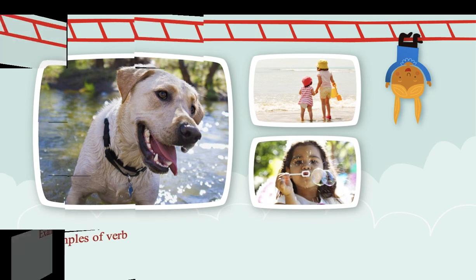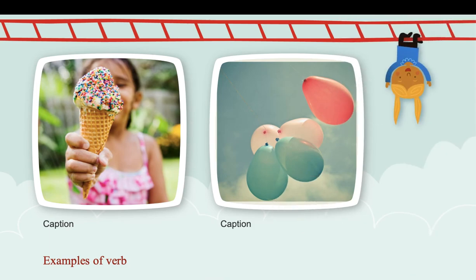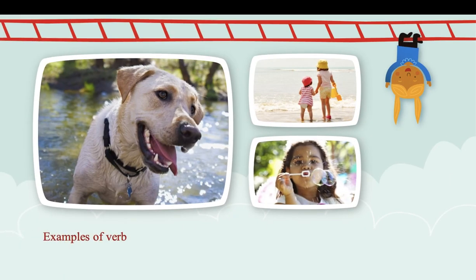Today, I'm going to buy a new pet. Look at this picture. Never go alone near the sea. Never is the time word.